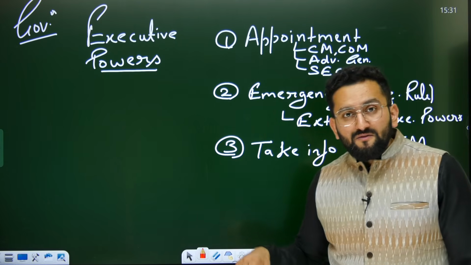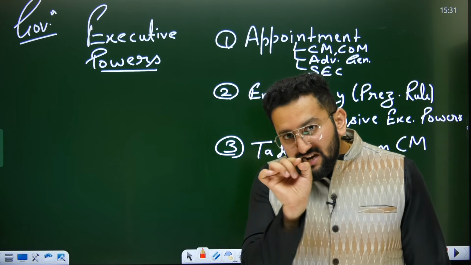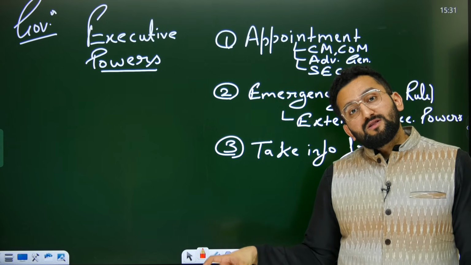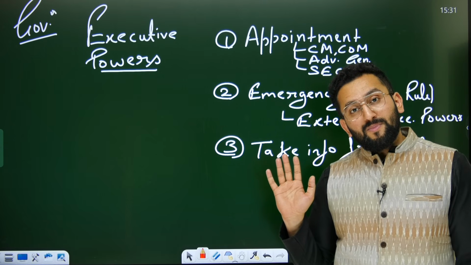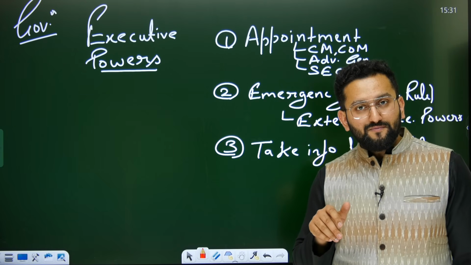So removal can be done by governor. It means this position is connected to pleasure, although a condition is there. Till the point majority support is there with the CM, governor cannot remove that CM. Now, what about state election commissioner?